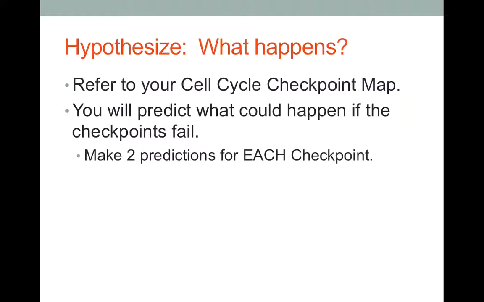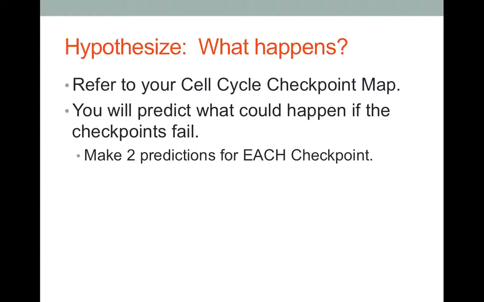After you're finished with your map, then you're going to hypothesize what would happen if certain checkpoints fail to work the way that they should. You're going to predict, for example, the first checkpoint, when it checks to make sure that the cell has grown enough. If a failure happens there and the cell hasn't grown enough, then you end up getting two small cells as the daughter cells without the proper number of organelles and nutrients and all that kind of stuff. So those daughter cells are not going to make it. They're probably going to die by apoptosis.